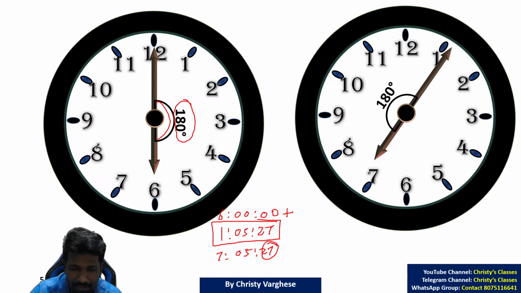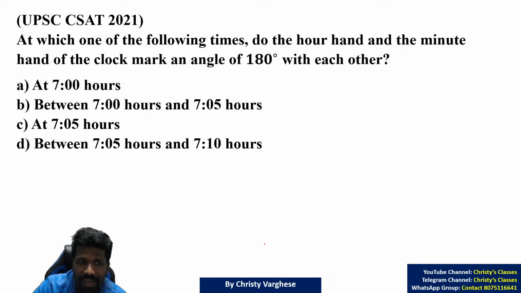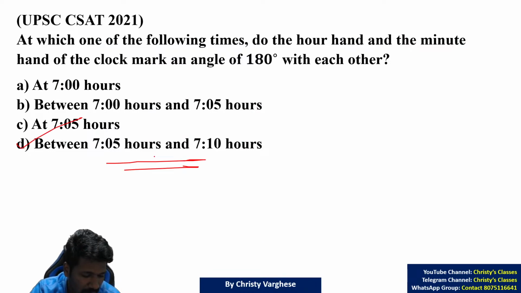Exact means this 27 is an approximation. It is a little less than 27. But 7:05:27. So what is the answer? It is between 7:05 and 7:10. That is why it is after 7:05, not before 7:05.